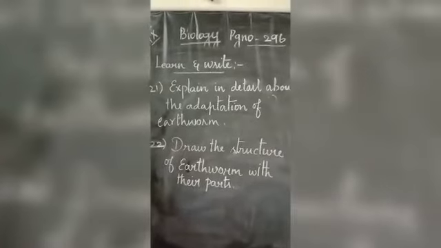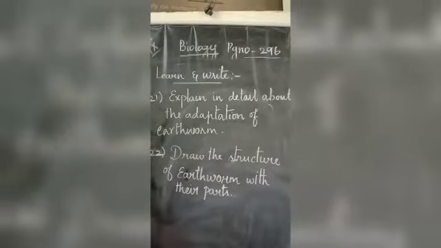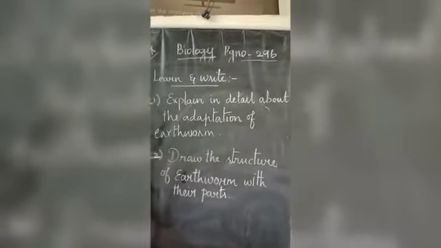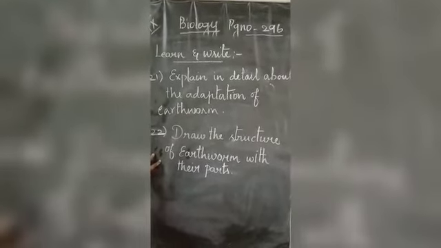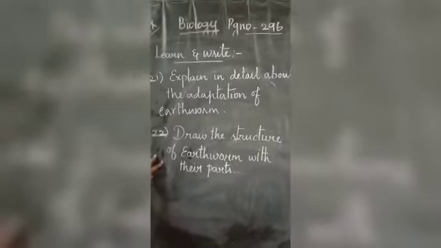Session. So explain in detail about the adaptation of earthworm. You are going to explain all the subdivisions and side headings in this, and draw the diagram of the earthworm with the parts you want to explain. Draw the diagram neatly. Thank you, children.